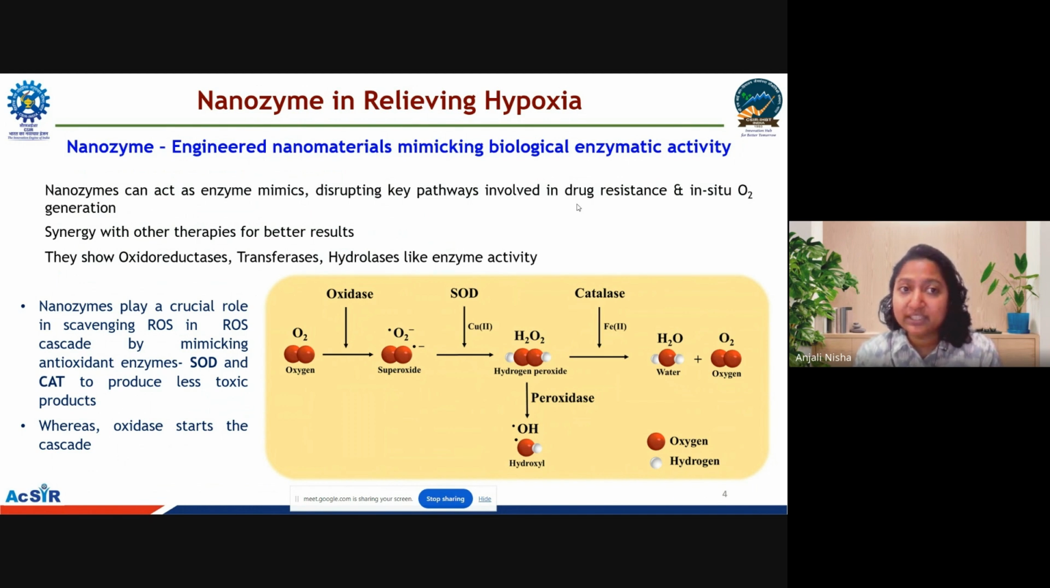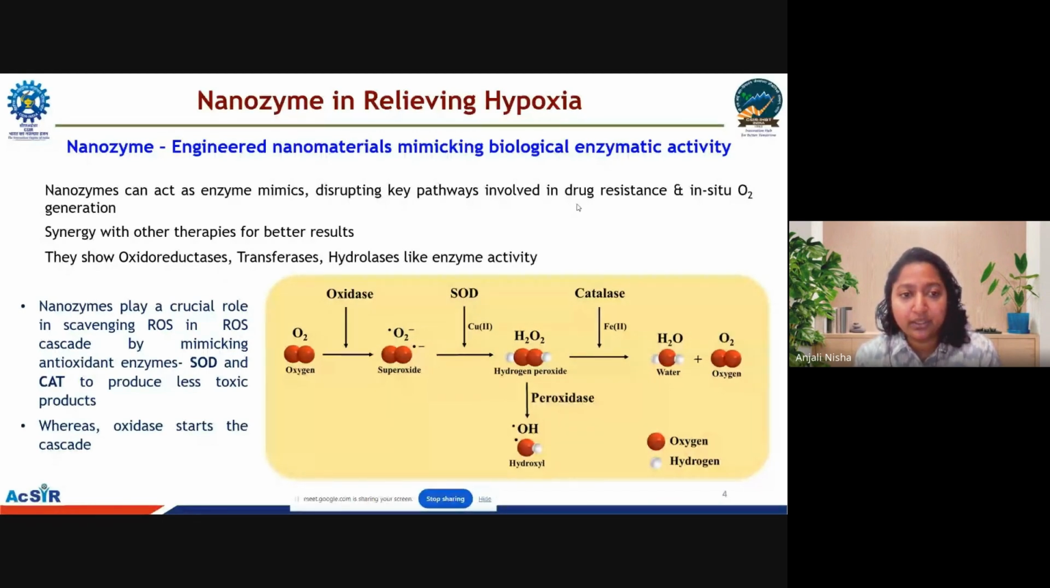Firstly, what are nanozymes? Nanozymes are engineered nanomaterials which have the ability to mimic biological enzymes. Nanozymes can act as enzyme mimics. They can disrupt the key pathways involved in drug resistance and generate oxygen in situ. When they are combined with other therapy methods, that is in combination therapy, they provide better results. Nanozymes are being heavily explored for oxidoreductases, transferases, and hydrolases classes of the conventional enzyme.